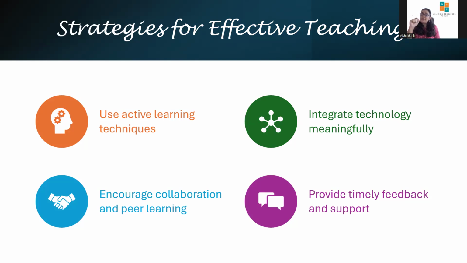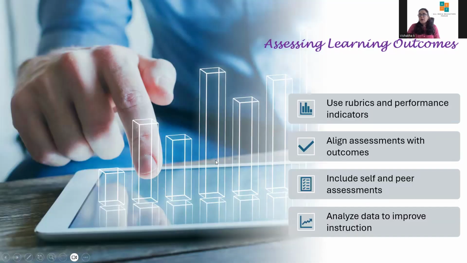The teacher's role will be to offer one-on-one feedback or use digital comments. The result will be students feel supported and are more likely to apply corrections in the next task. So let's learn assessing learning outcomes.